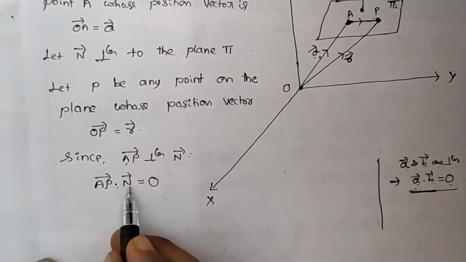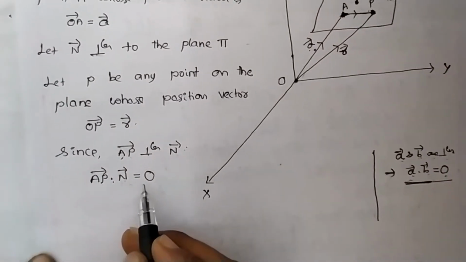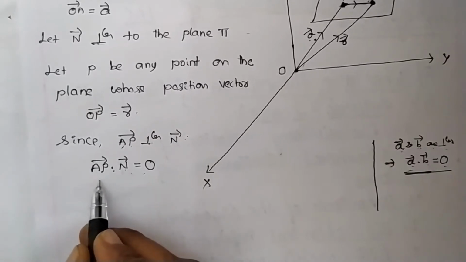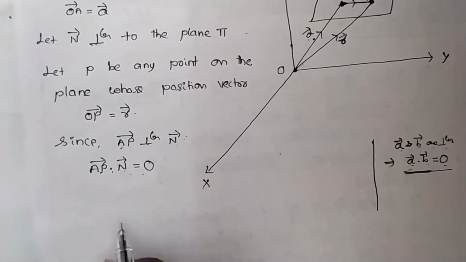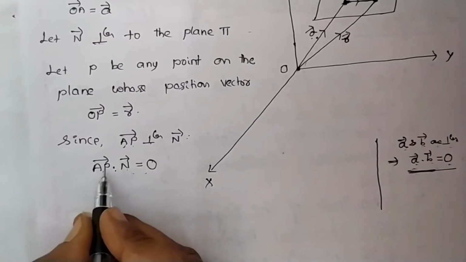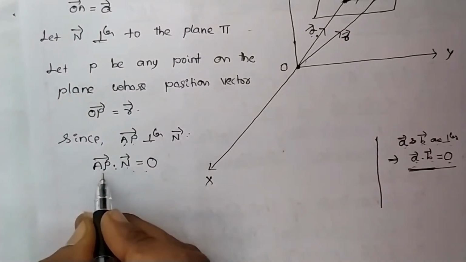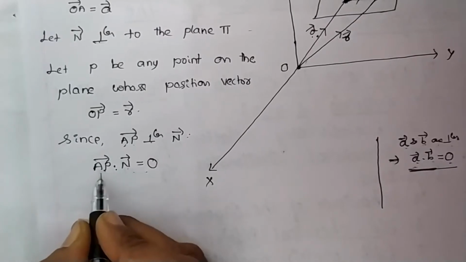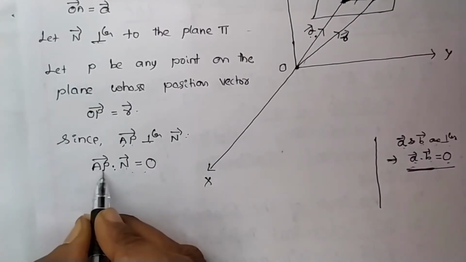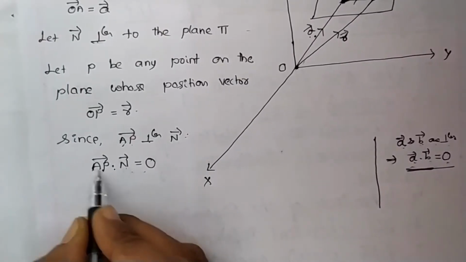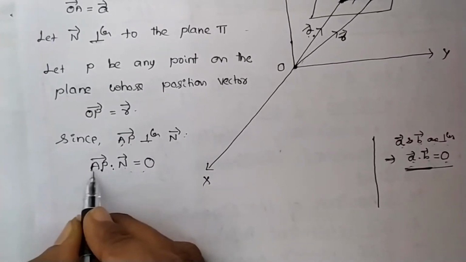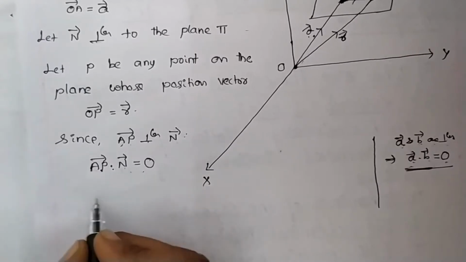AP vector dot n vector equals 0. Now, let us write this AP vector in the form of position vector. How are you going to write it? In vector algebra, I already told you how to write this AP vector in the form of position vector: OP vector minus OA vector. P minus A, OP minus OA.